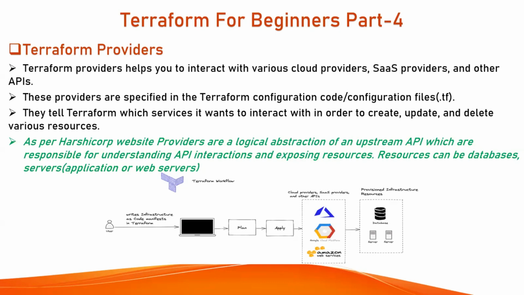But this is how the provider helps you to create the different kinds of resources, which can be a database or server, through an API call to the cloud provider or a SaaS provider or any other API provider. Let's now go through what are the providers provided by Terraform.